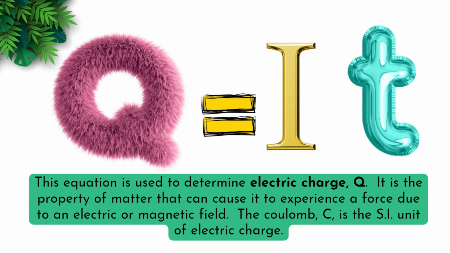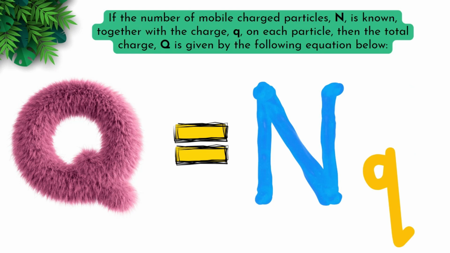Q is equal to IT. This equation is used to determine electric charge, Q. It is a property of matter that can cause it to experience a force due to an electric or magnetic field. The Coulomb C is the SI unit of electric charge.